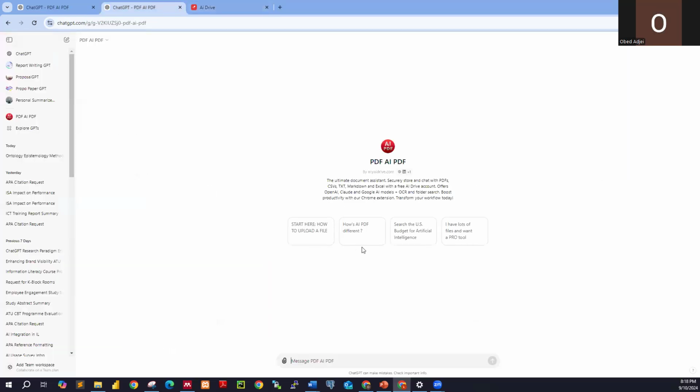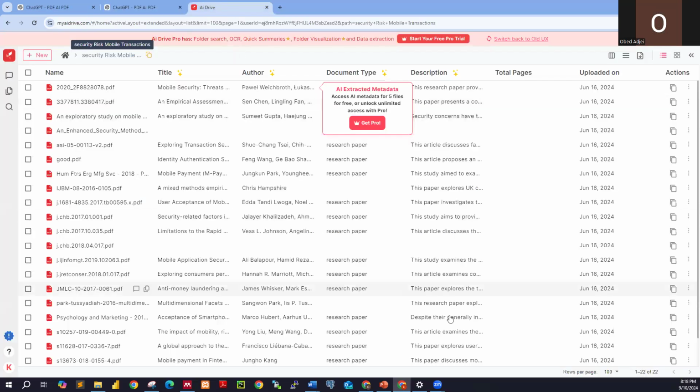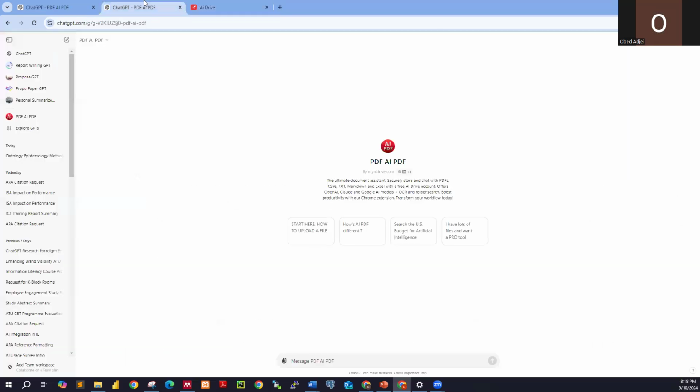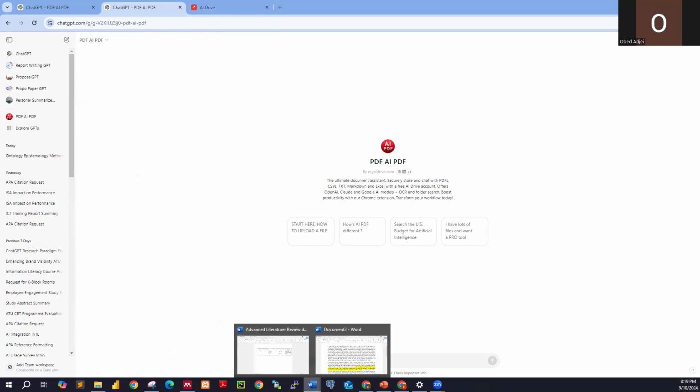Once you have something like this, you are supposed to activate this before ChatGPT can really interact with any of the articles that we have over here. I'm also going to show you the prompt that I'm going to use to execute this task. First of all, let me show you this table.